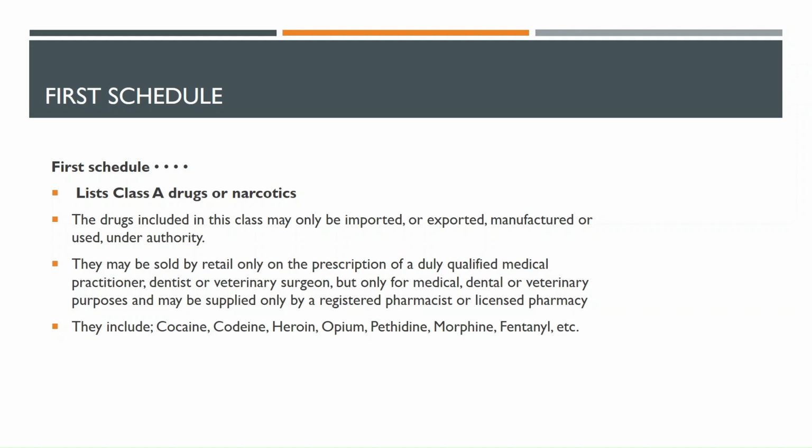They may be sold by retail only on prescription of a duly qualified medical practitioner, dentist, or veterinary surgeon, but only for medical, dental, or veterinary purposes, and may be supplied only by a registered pharmacist or a licensed pharmacy. This may include cocaine, codeine, heroin, opium, pethidine, morphine, and so many others.